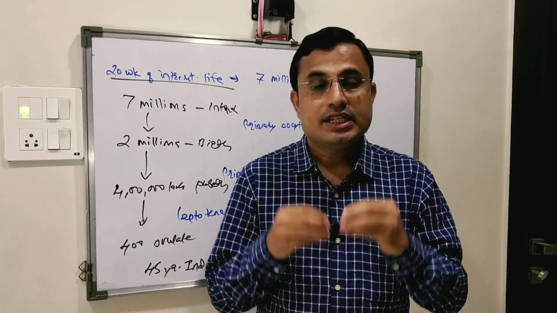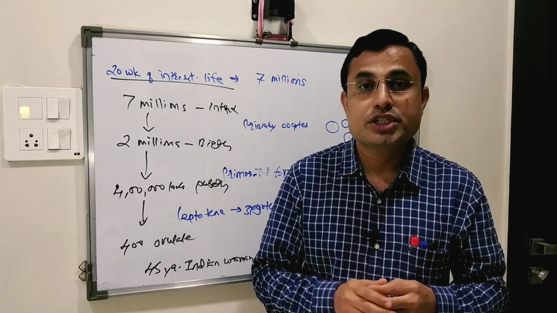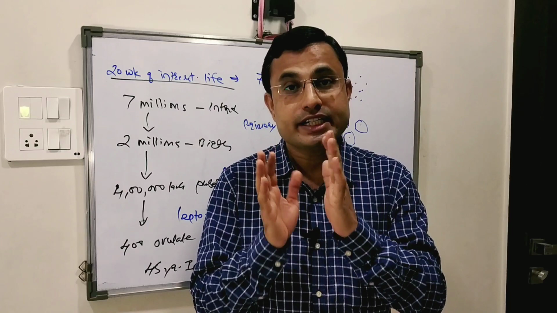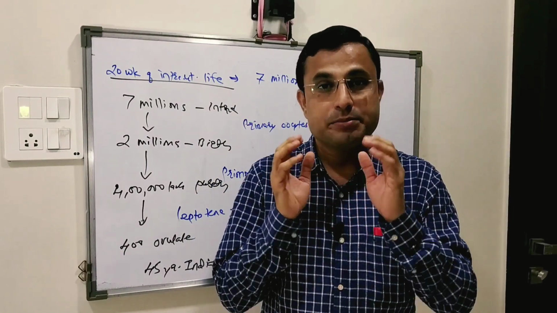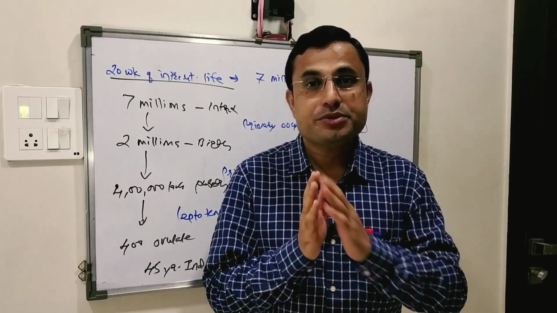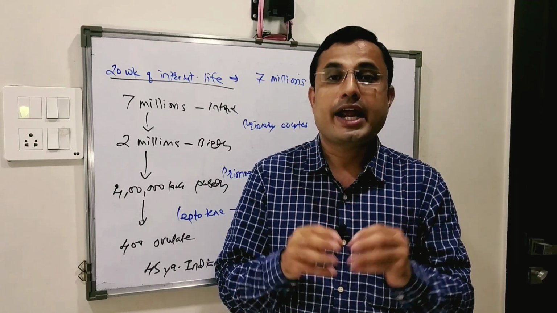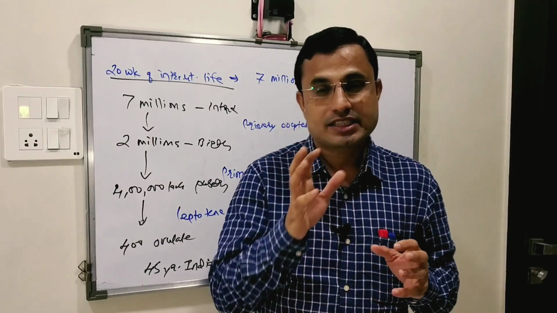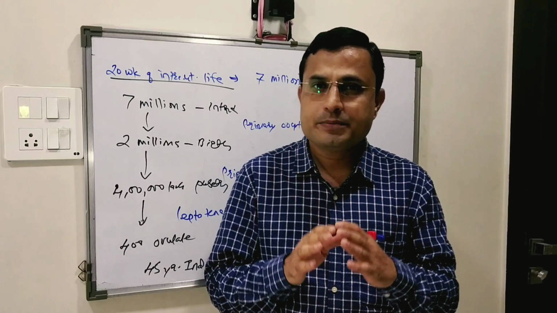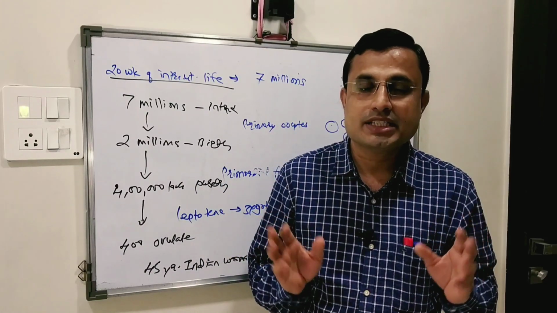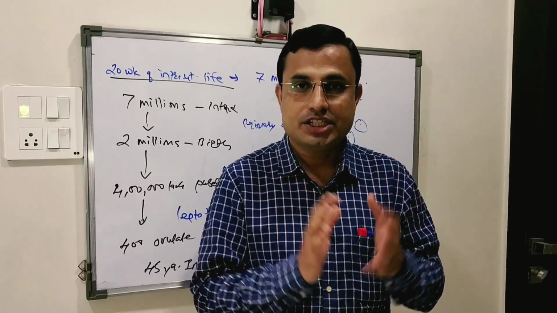And dear friends, the secondary oocyte completes its second meiotic division only when it gets fertilized by the sperm inside the fallopian tube. It means that the first division completes just before ovulation, and the second division gets completed only after fertilization. And if fertilization does not take place, at that time this secondary oocyte is also going to degenerate.